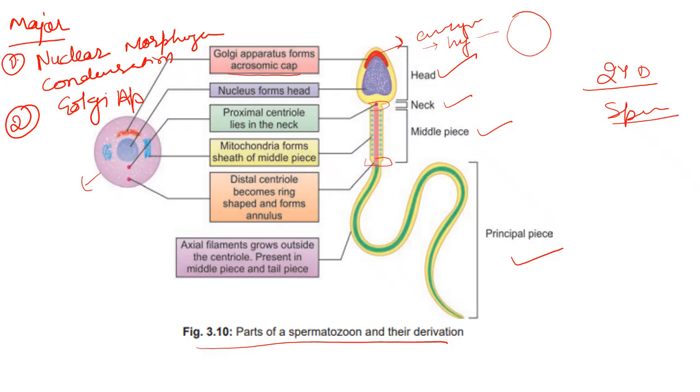Next is the proximal centriole. Its function is to provide the axial filament, which is the main element for the movement. Next is the mitochondria. For the movement, it requires energy, so mitochondria help in generating that energy.